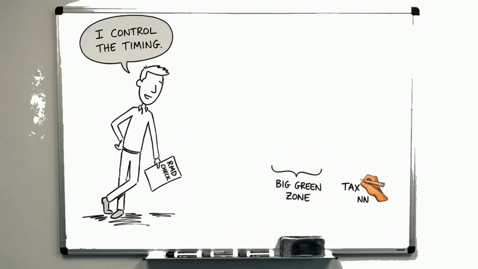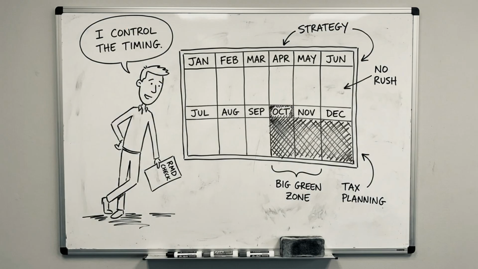Strategy 4. Aggregate and time your RMD strategically. You do not have to take your RMD on January 1st. You have until December 31st. This flexibility lets you manage your taxable income more precisely throughout the year.